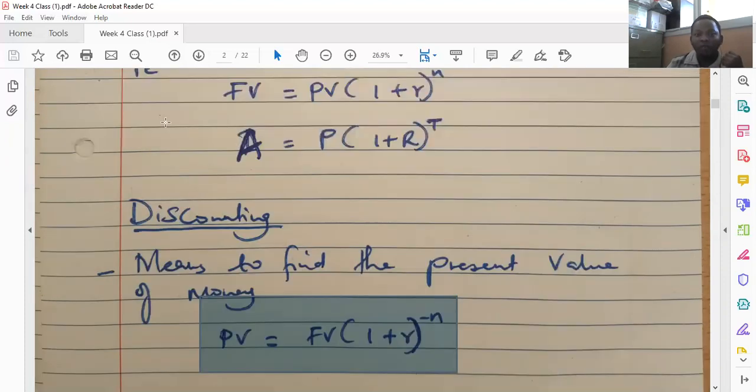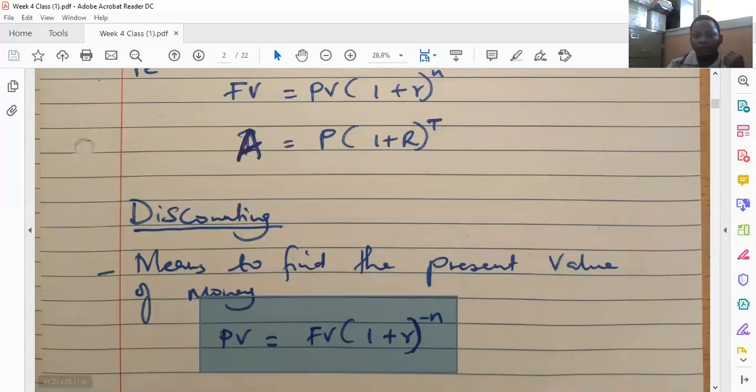If you look at these two formulas keenly, for compounding, we have the future value as the subject of the formula, whereas for discounting, we have the present value as the subject.